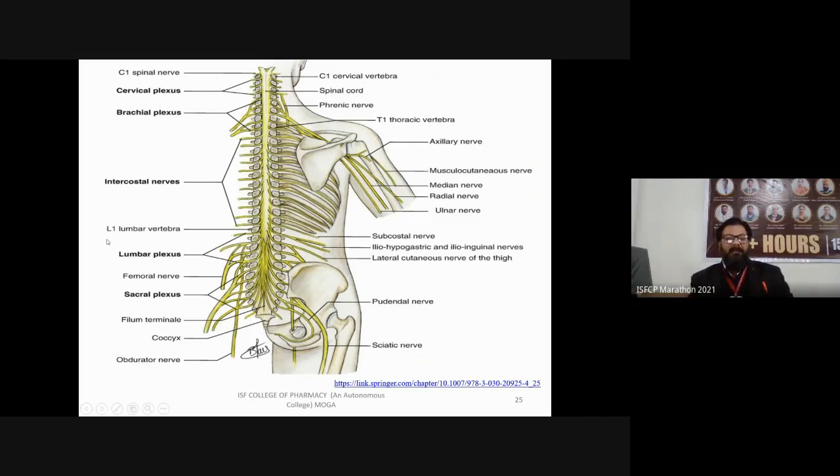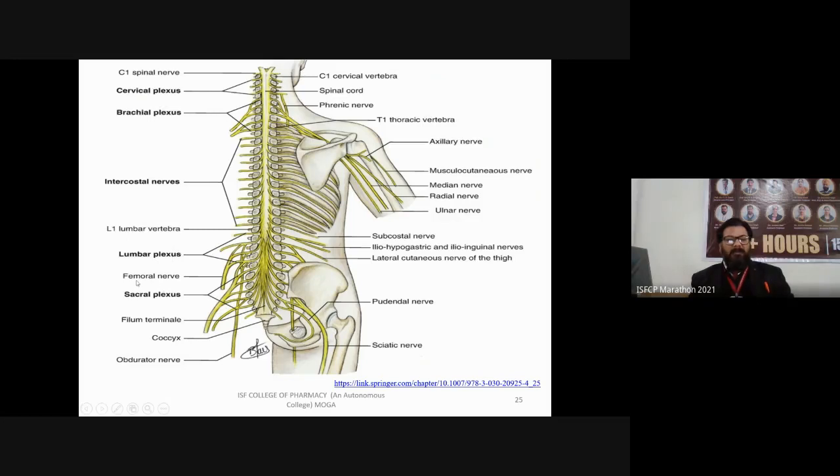L1 lumbar vertebra. So between C1 and L1 there are different types of nerves, known as cervical plexus. Plexus means the network of neurons. Next is brachial plexus and intercostal plexus or intercostal nerves, which are originating from your ribs region. Next is your lumbar plexus, the nerves which are coming from the lumbar region.